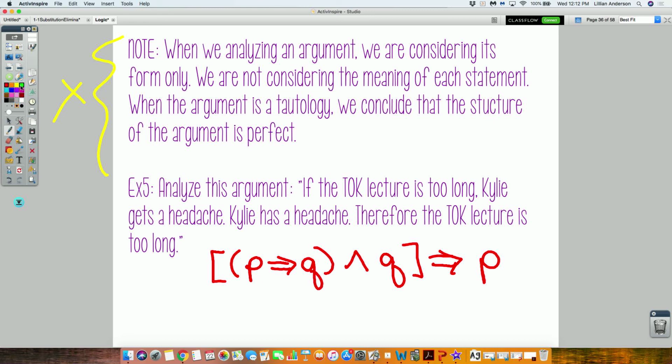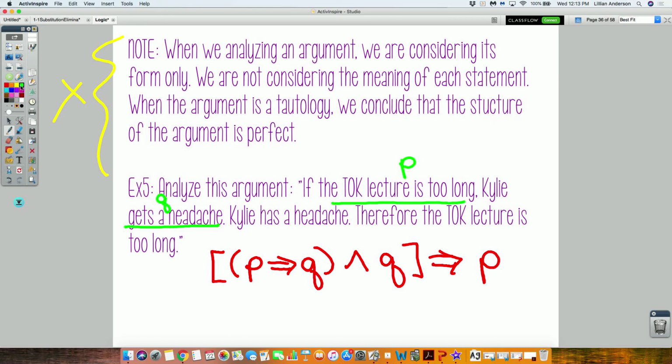So, P is representing that the TOK lecture is too long. Q is representing that Kylie gets a headache. So, if and then, very good, even though there's no then, it's still implication. Kylie has a headache. It's not an or situation, it's an and, because it's not like or she gets this headache. No, she does have this headache. So it's like and on top of this potential hypothesis and conclusion, she does have a headache. Therefore, another implication, it is too long.